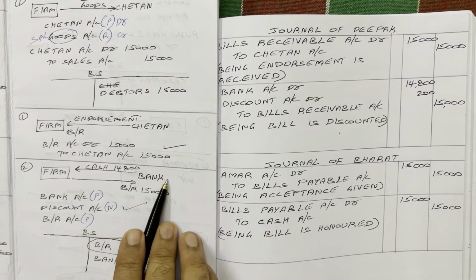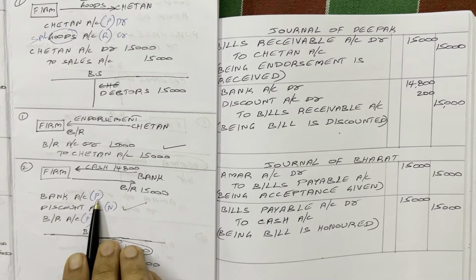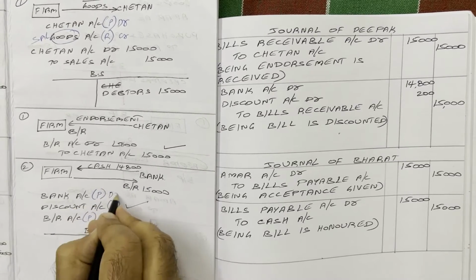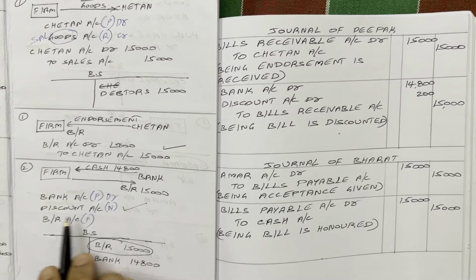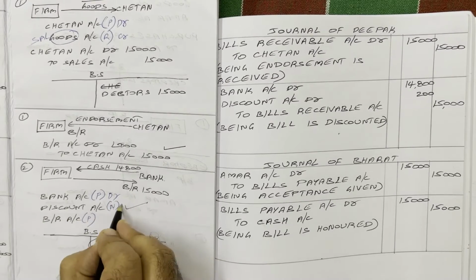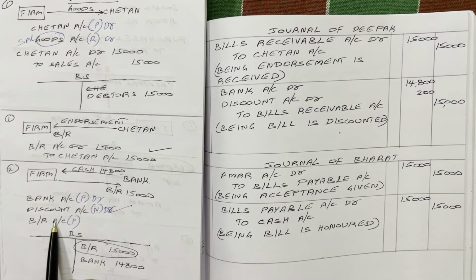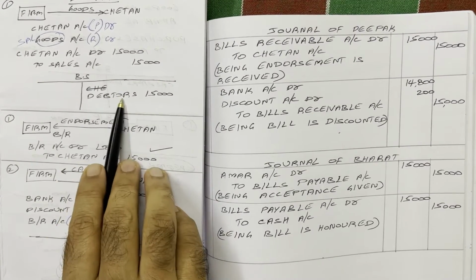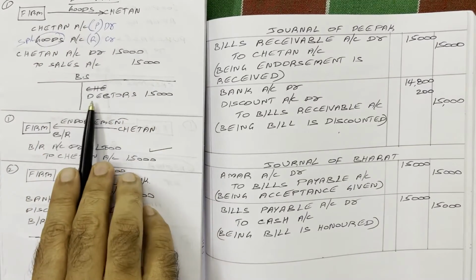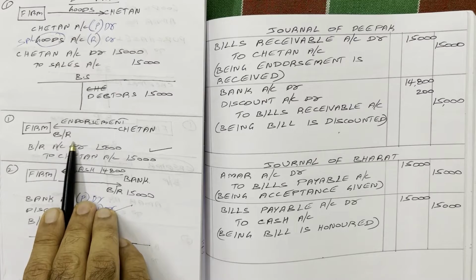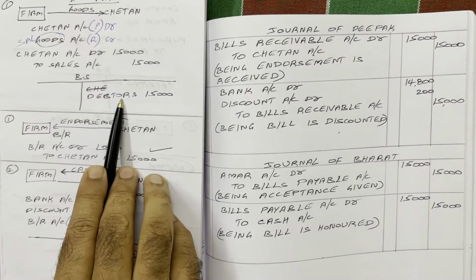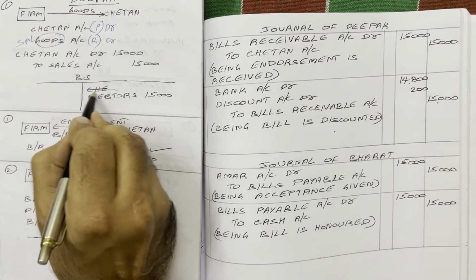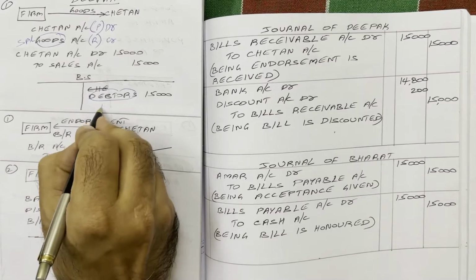So the bank balance is increasing, means the bank is a receiver. Personal account rule, debit the receiver, credit the giver, is applicable now. Bank account we should debit. And nominal account rule: debit all expenses and losses, credit all incomes and gains. Discount allowed is a loss, therefore debit. Next come to bills receivable. See, now the debtor is not there, because as a result of the earlier entry, an asset is created. Next, what happened? We received acceptance from Chetan. Therefore, this debtor is cancelled now. And in this place, a new asset, bills receivable, is created because of this transaction.